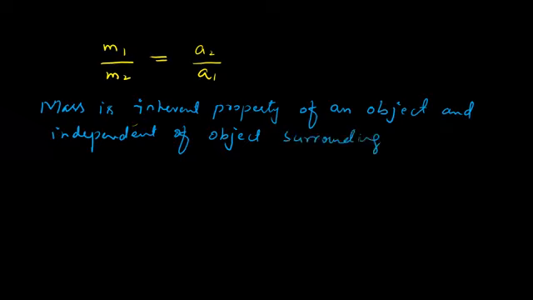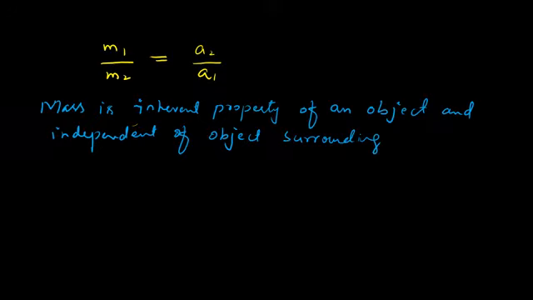So it doesn't depend on the location or surrounding of an object. So the mass of an object will remain the same, either you measure it on the earth's surface, or you go to the moon and measure the mass of the object on the moon. The mass will remain the same because it is an inherent or internal property of an object.